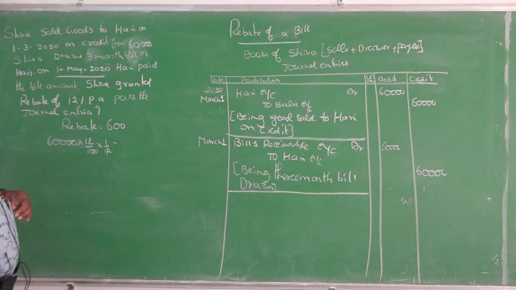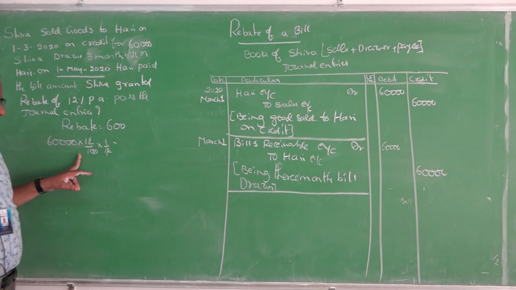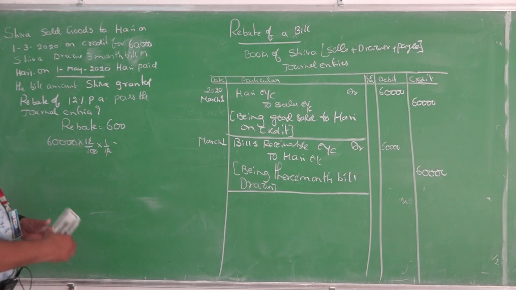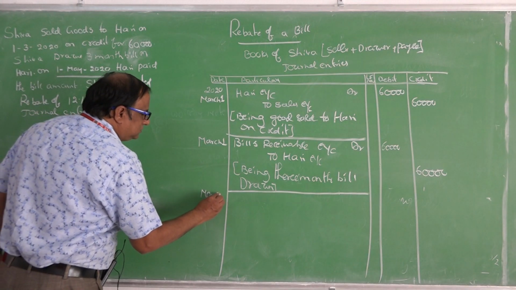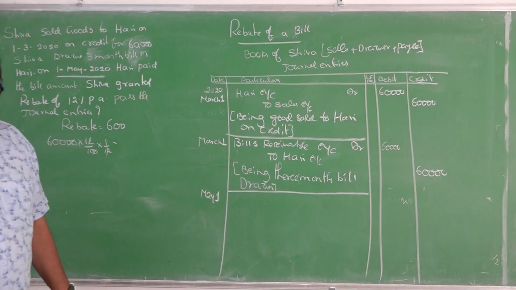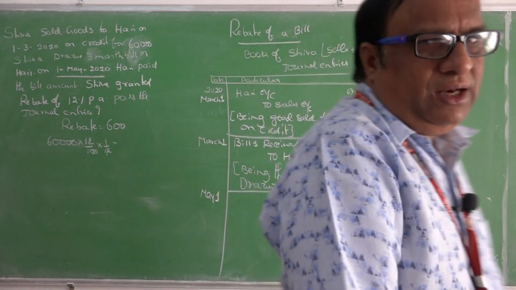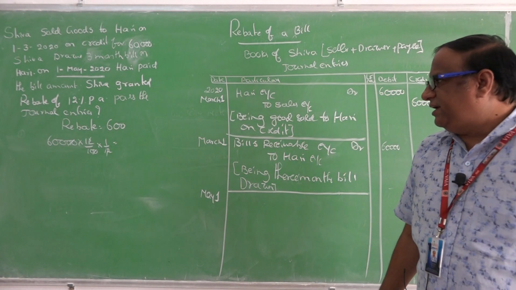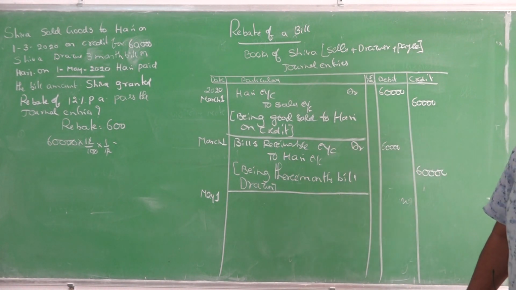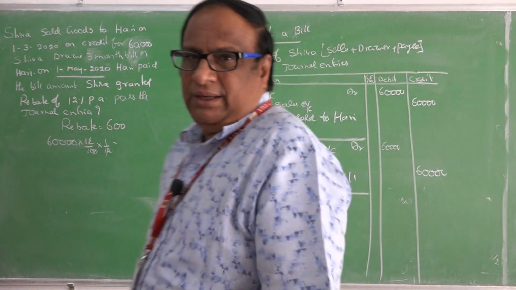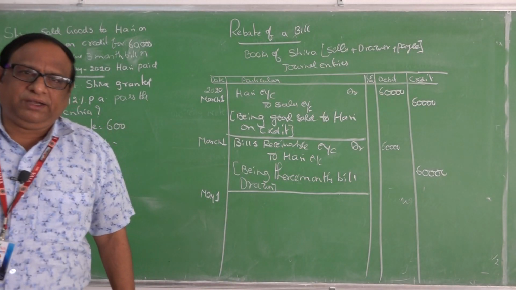Now the actual date of maturity we find out is June, but Hari paid before the date of maturity, 1 month before, that is May 1st. So here Hari pays the bill amount, but we are granting such a rebate to him. That rebate is a loss to the drawer, even though it is a loss, but he received the amount.